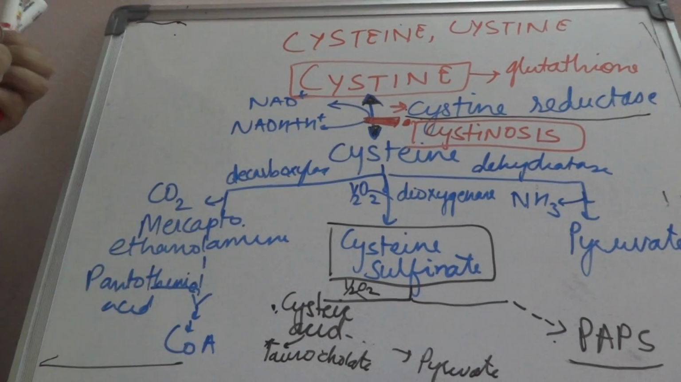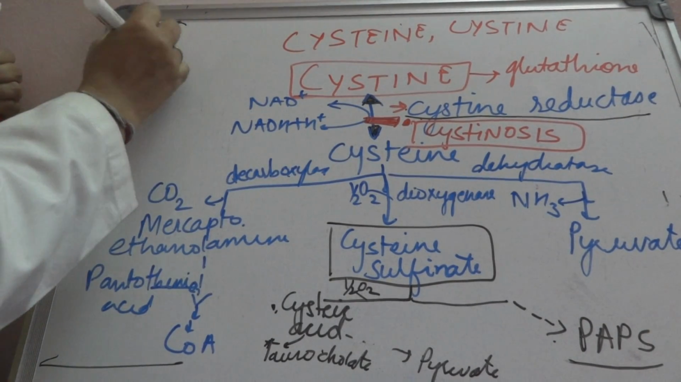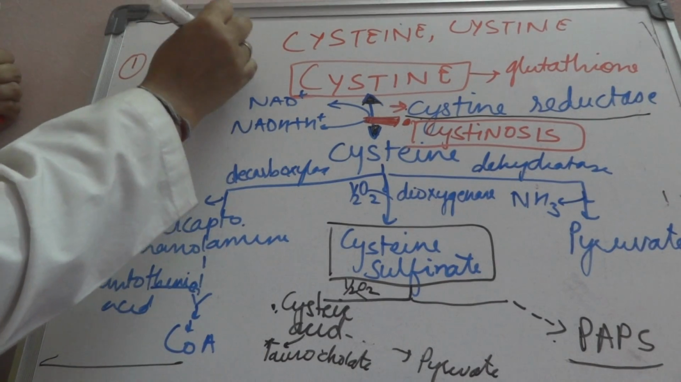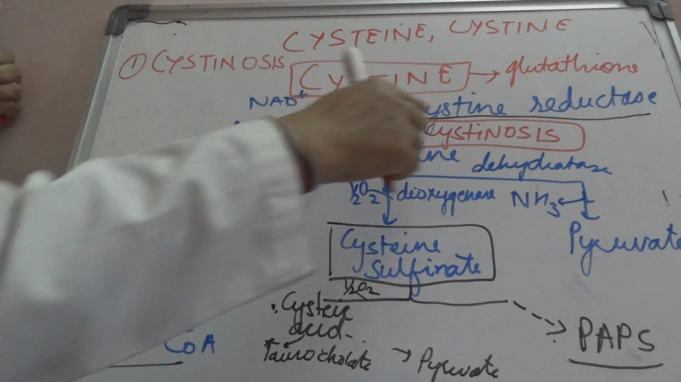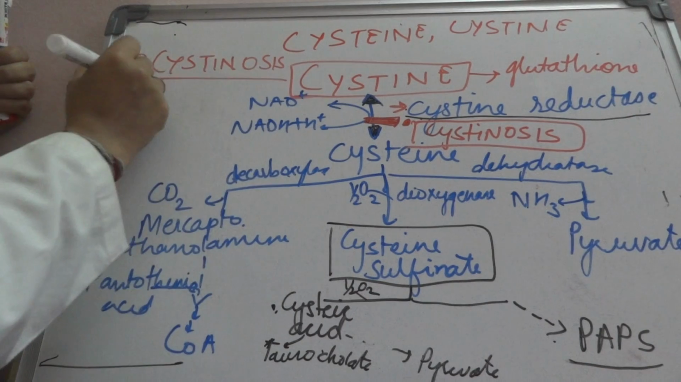This is one defect, cystinosis. It is due to the defect in cystine reductase. It is a lysosomal defect.